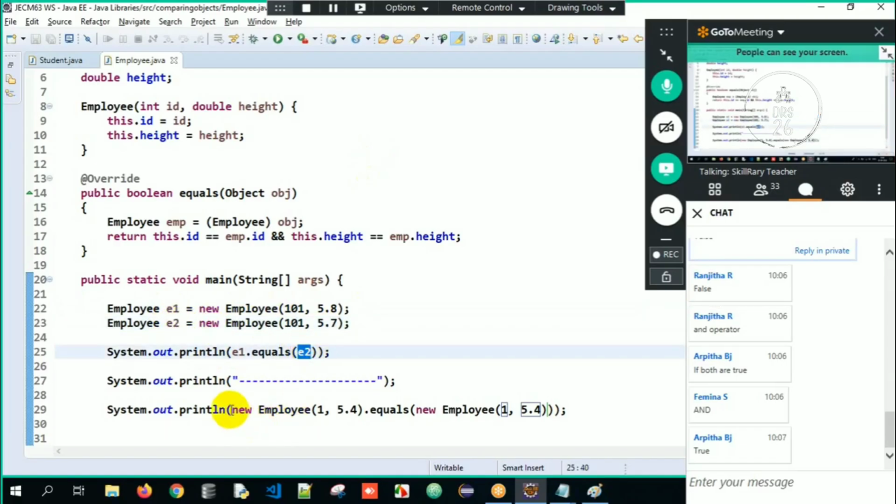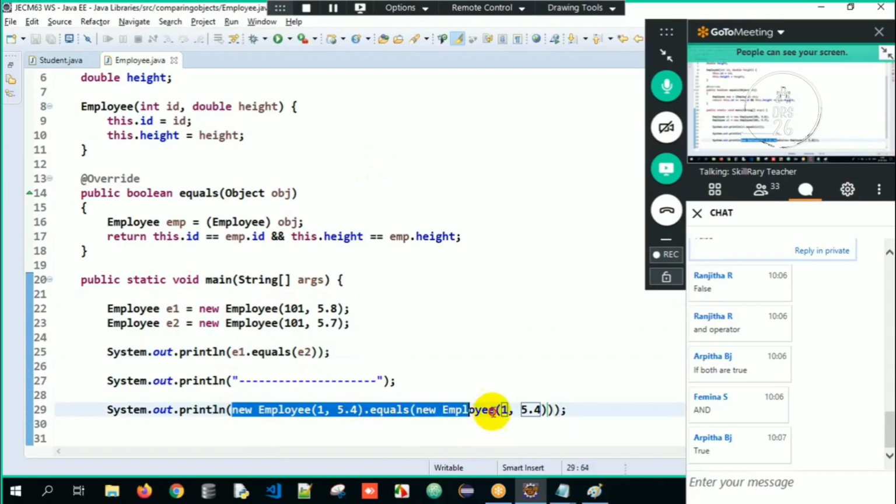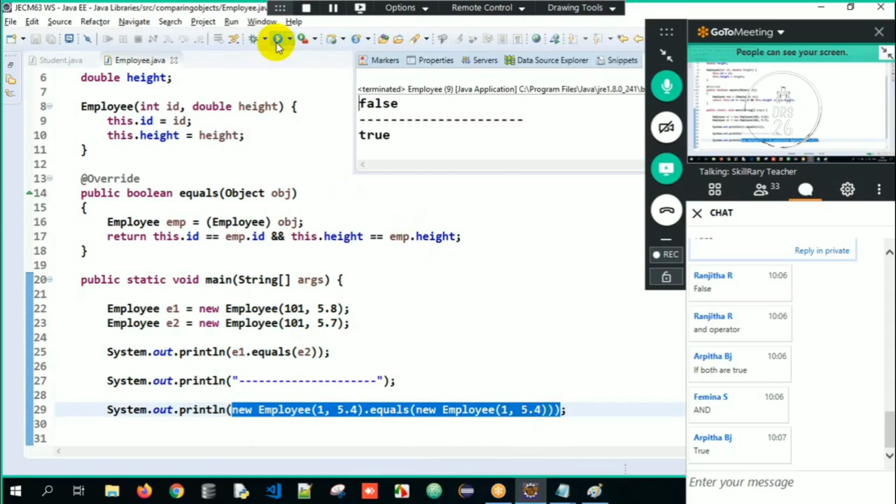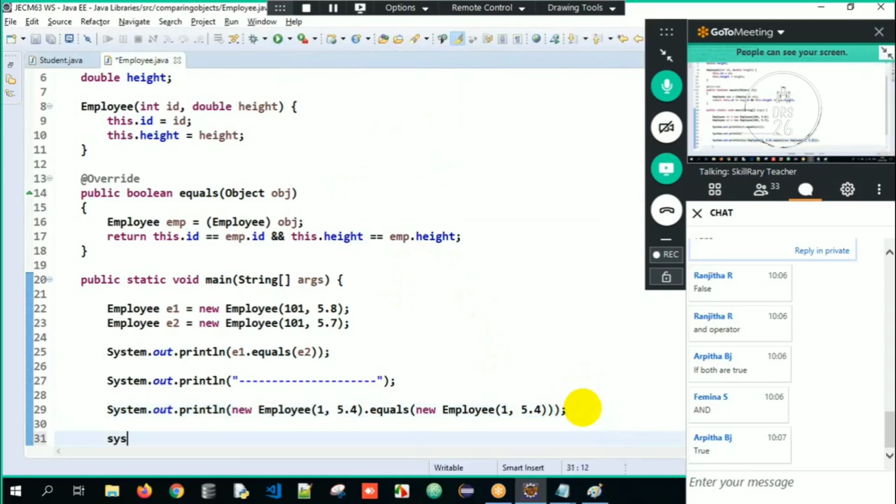But we can do it directly also. See, creating an object of employee dot equals second employee object. So we can do it directly also, indirectly also. It's simple. It's not that you are supposed to do it always that way only. Or else you can also make use of equals method, if condition also. It's all about your understanding in order to do it here.